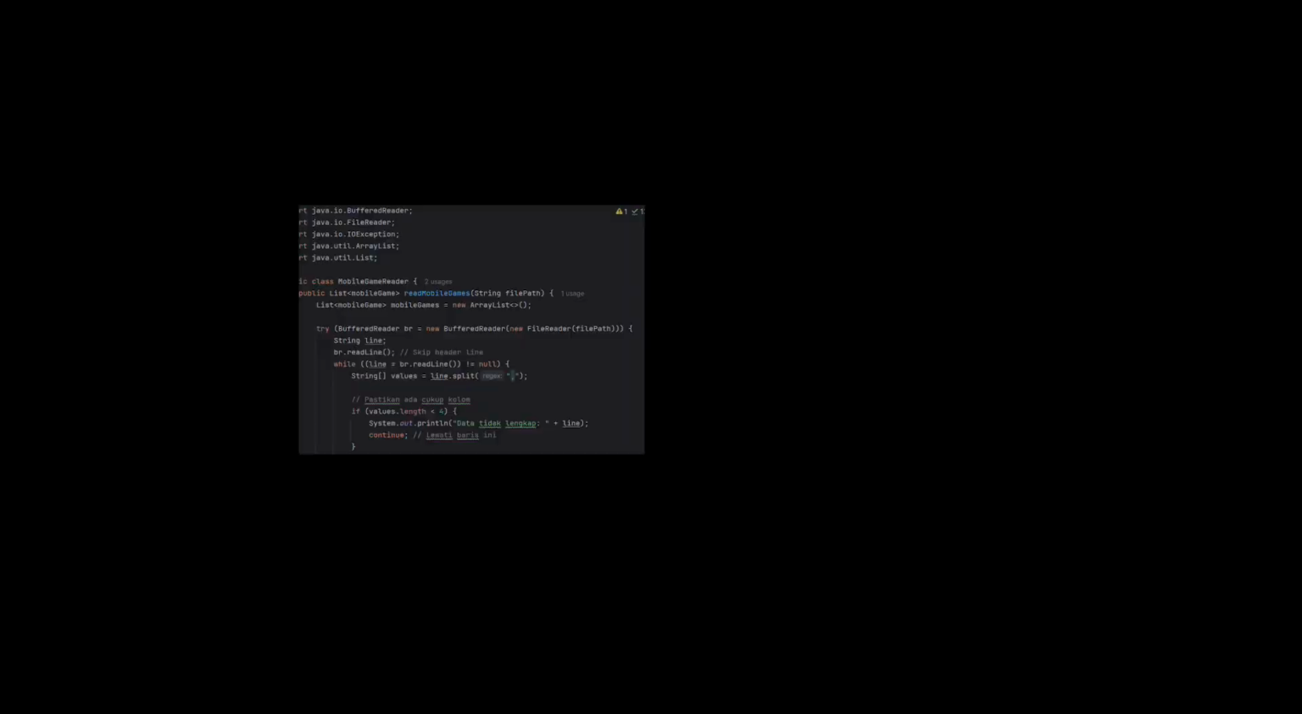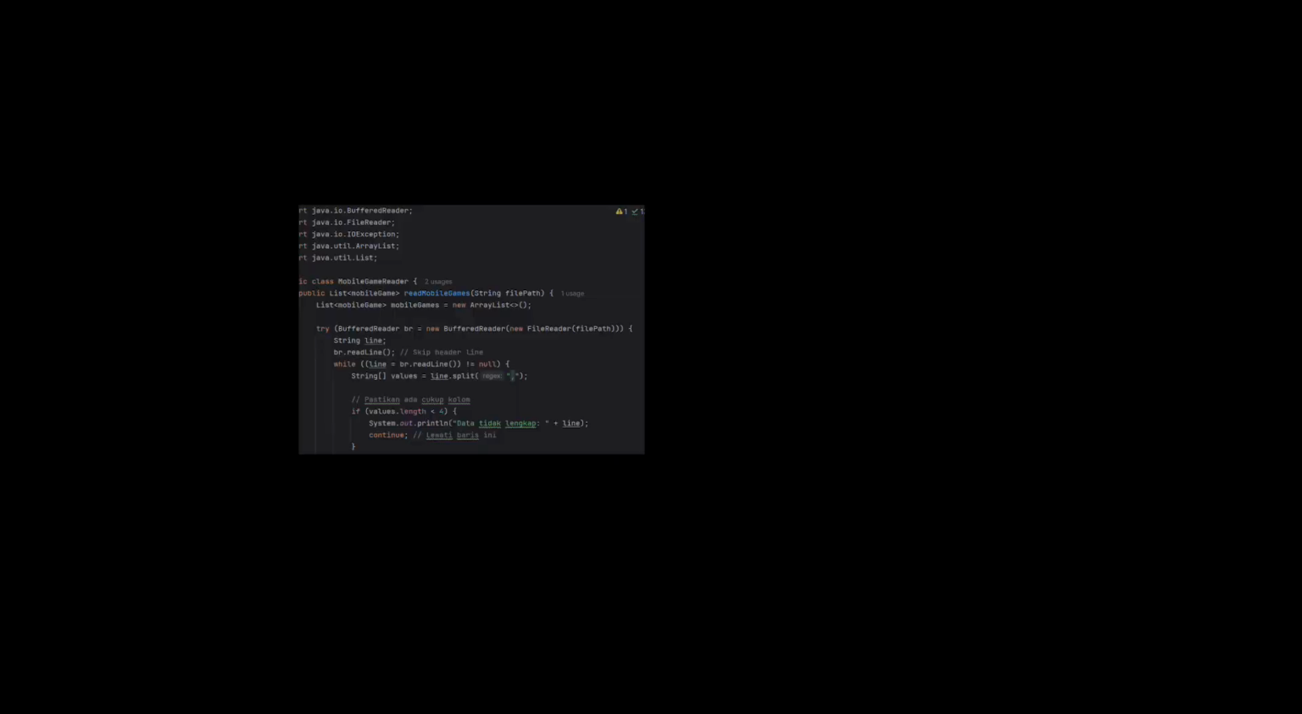And last, I will explain about the main class. In the main class, all other classes are integrated. This is where I call methods from the reader class to read data and store the results in a list. Then, I loop through the list and print each game object to the console. This class acts as the heart of the application, managing the entire program flow.